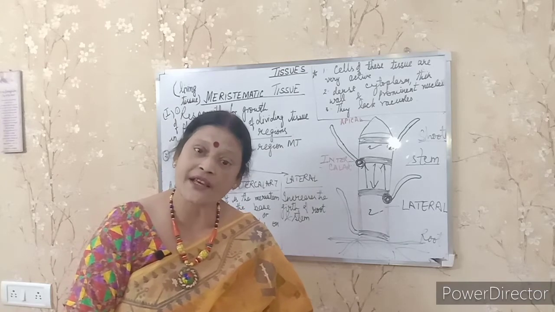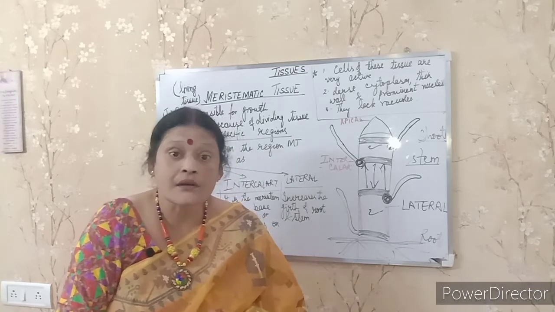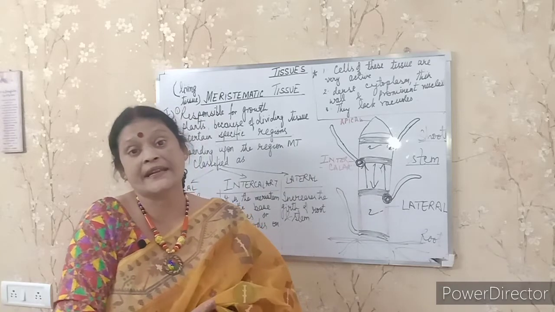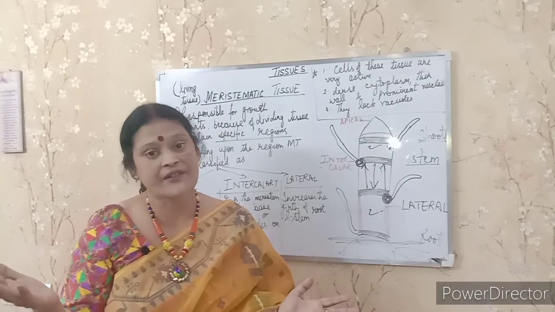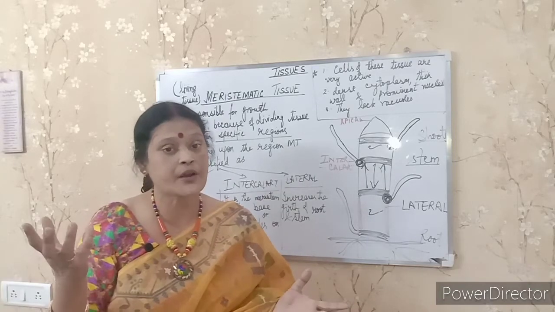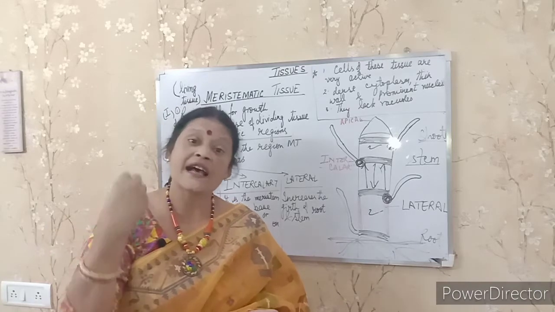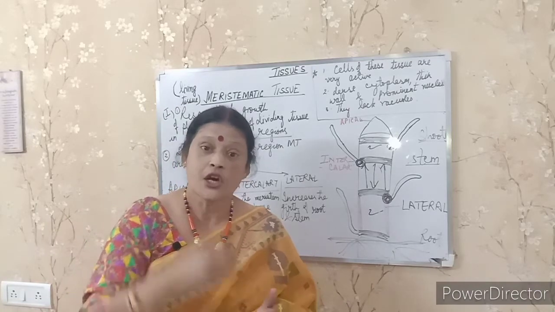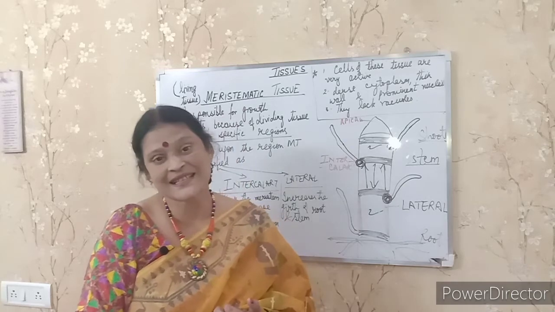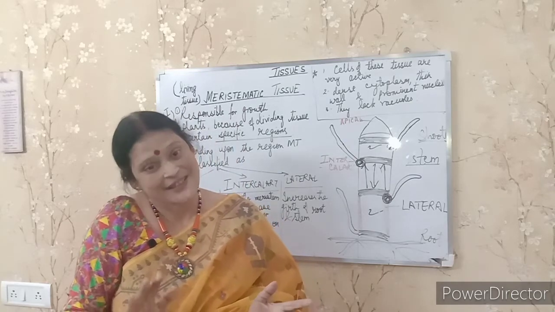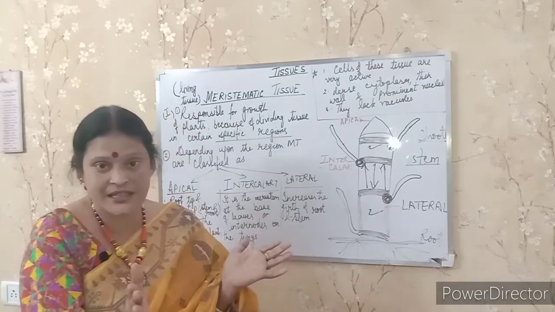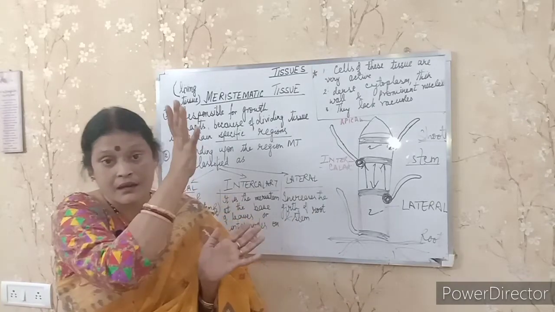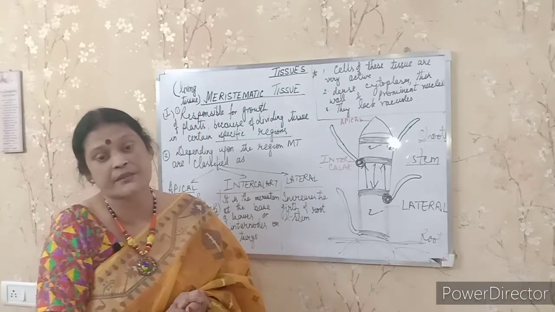And they lack vacuoles because they are not storing anything. So they do not have any vacuole. They are just simply growing. They are not secreting and they are not doing any storage. So no vacuoles are there. So again, very important, structure. What is the structure of meristematic tissue?